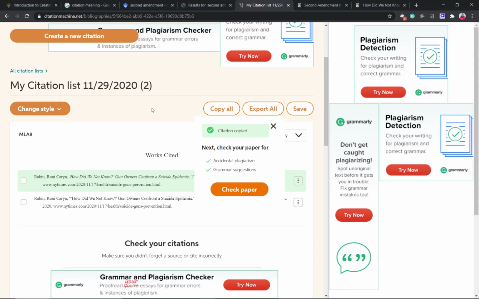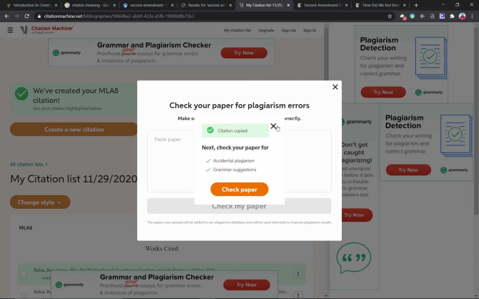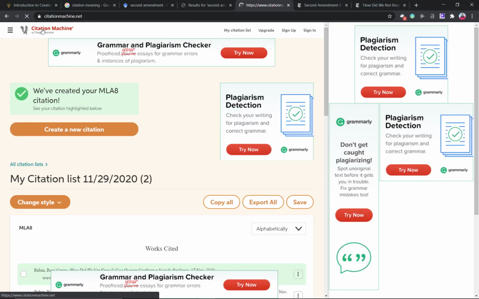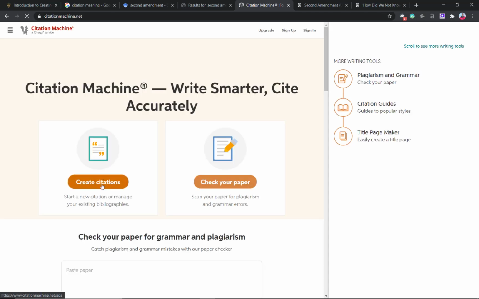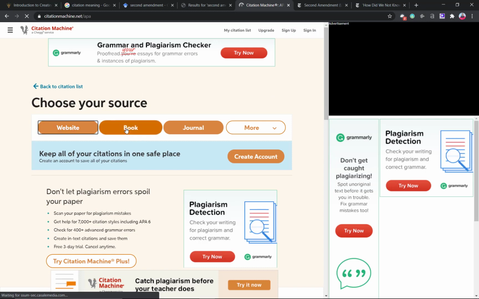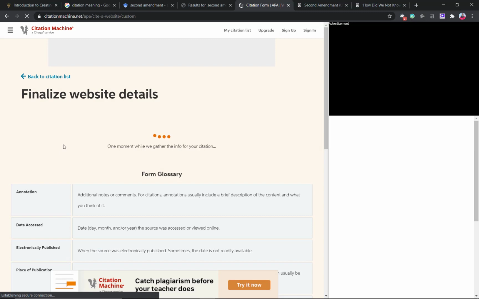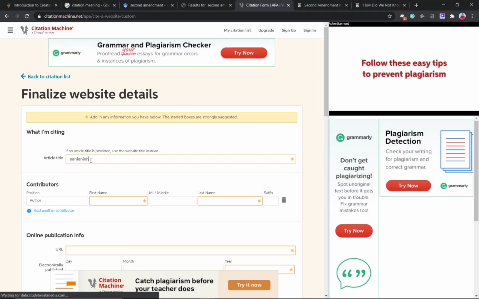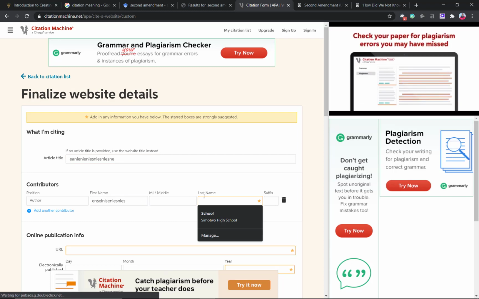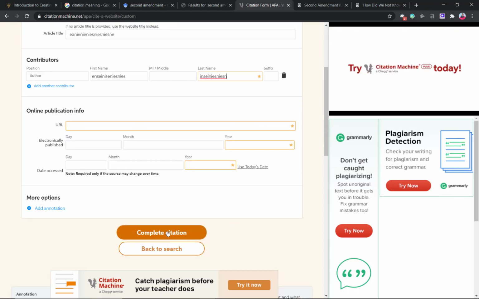By this Citation Machine, you can create a manual citation. Let's say there's a book or a source that the client has given you, and he wants you to precisely cite that source. And you've searched on Google Scholar, you haven't found the source. So come back to Citation Machine, click on Create Citations, website, or even a book. Then click on Create Manual Citation. This time you're not going to enter the URL. Enter the title of the article, the name of the author, the last name of the author. Then you just complete the citation and do the same thing over and over.